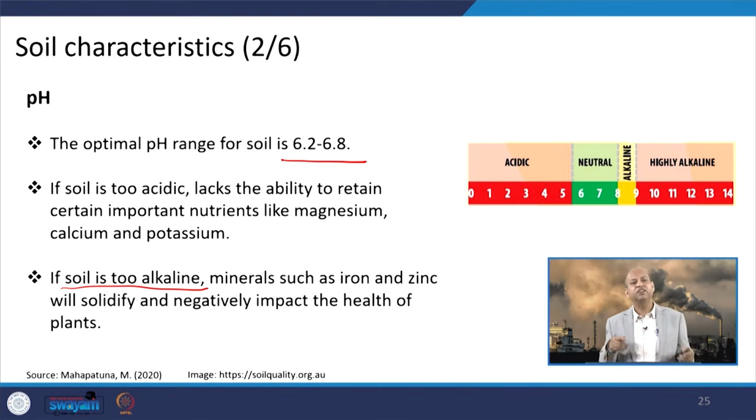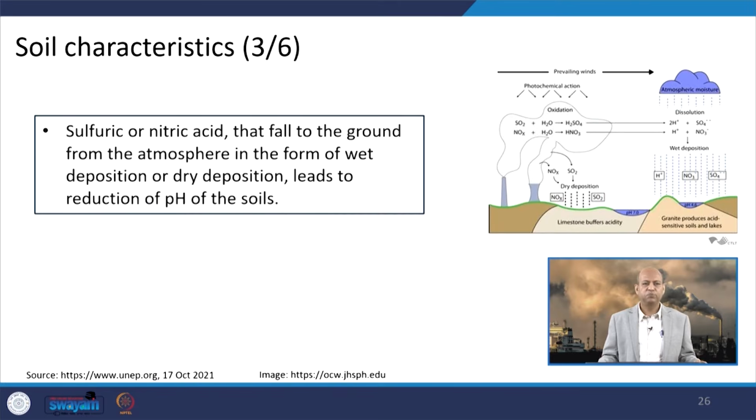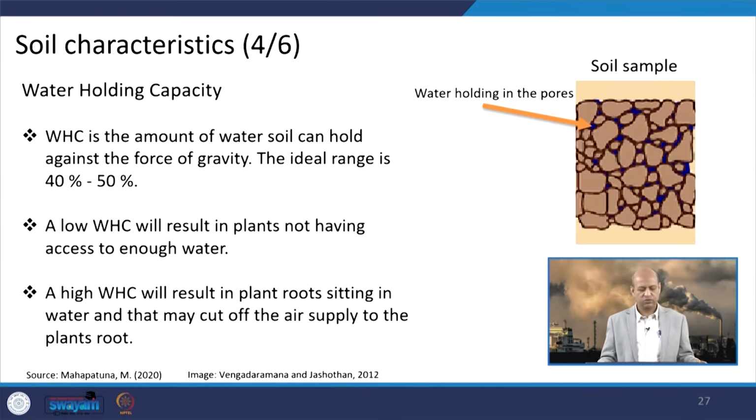Similarly, if alkalinity increases because of changes in the pH levels of the soil due to certain pollutants, it can also impact the concentration of iron and zinc, which are also very important nutrients for plant growth. Emissions of NOx and SO2 come through dry deposition or wet deposition and can reduce the pH levels of the soil.